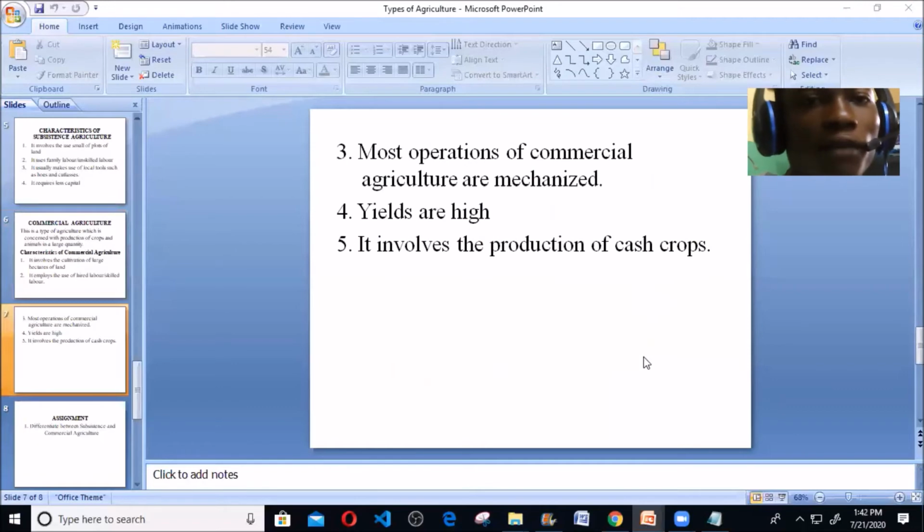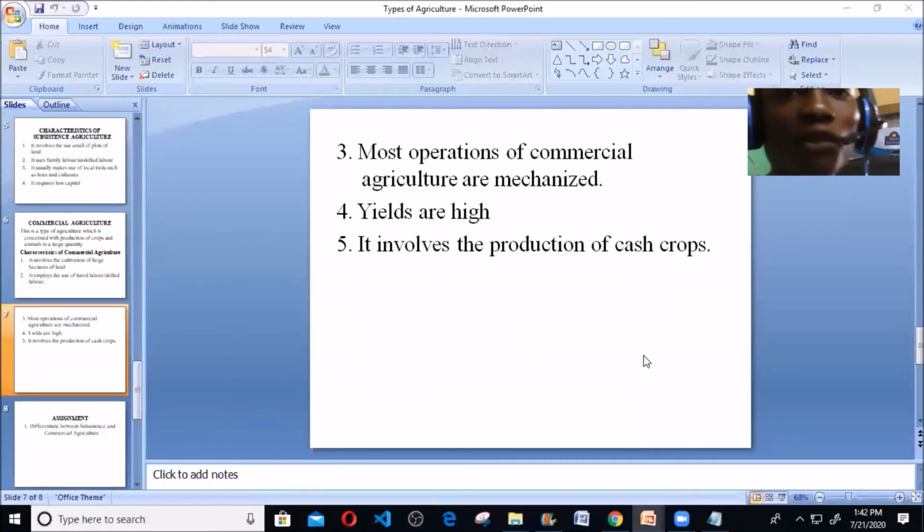Now, another characteristic is that most operations of commercial agriculture are mechanized. Technology. In terms of commercial agriculture, technology is considered. You must put in technology. You can't operate a commercial agriculture with local tools. No, you can't use local tools to cultivate large acres of land. You require machines. You require tractors to cultivate this land.